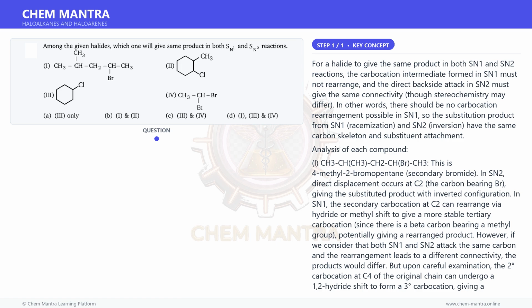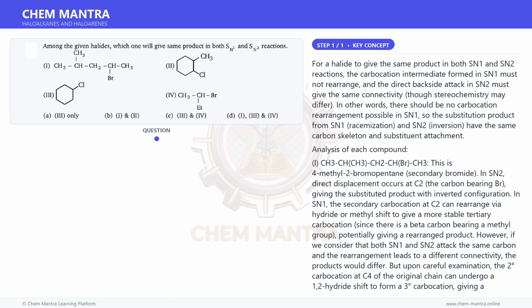The exclusion of 2 might be because in SN1, the adjacent methyl-bearing carbon could facilitate a ring opening or hydride shift giving a rearranged product, though minor. More likely, the standard reasoning is that for 2, the cis and trans isomers give different products stereochemically in SN1 versus SN2, making the products different, while for 1, 3, and 4, the products, constitutionally, are the same.